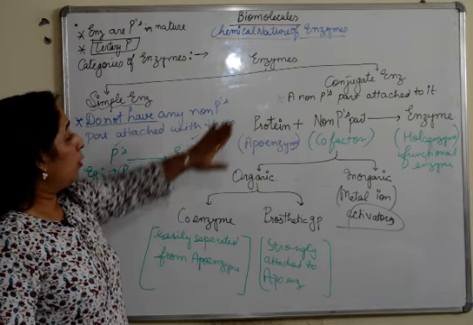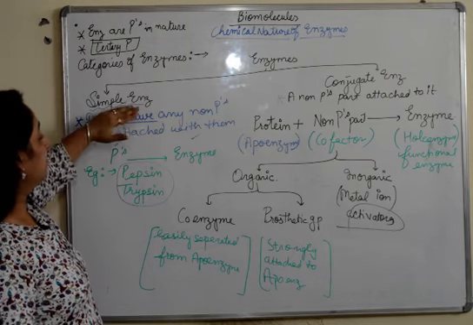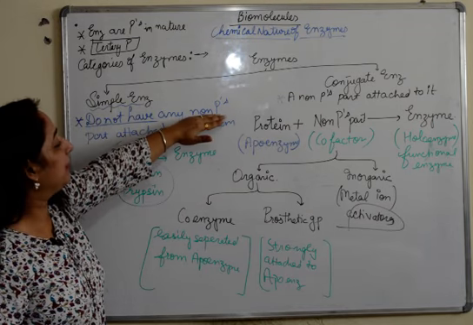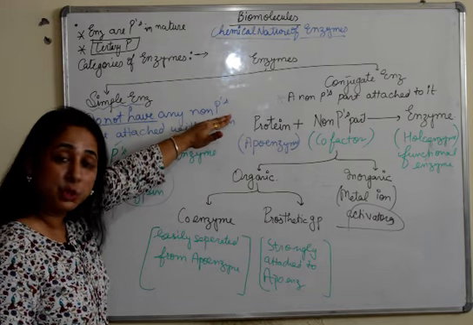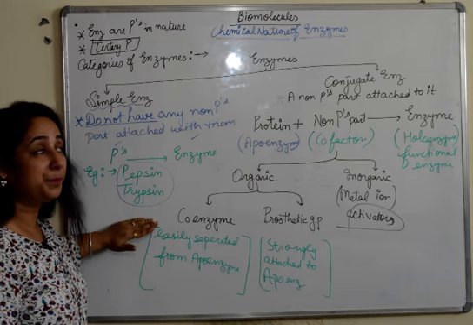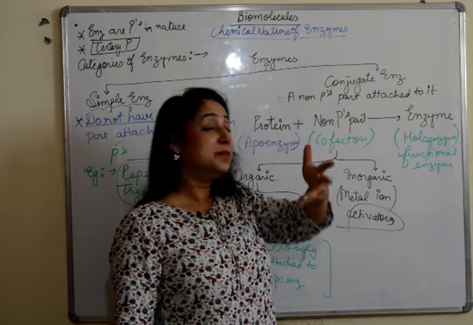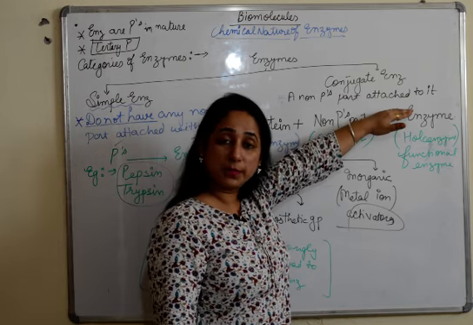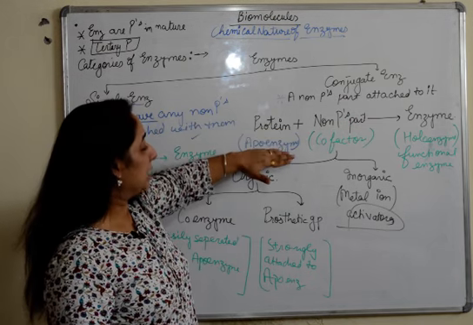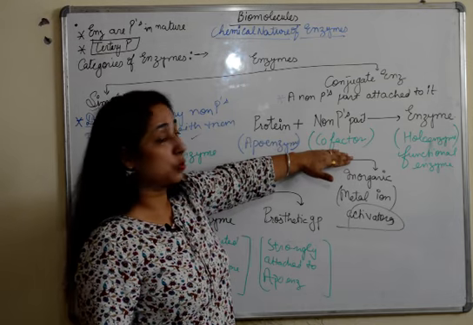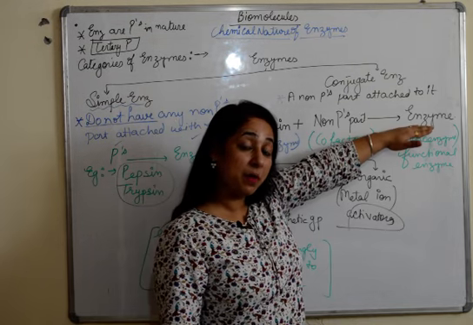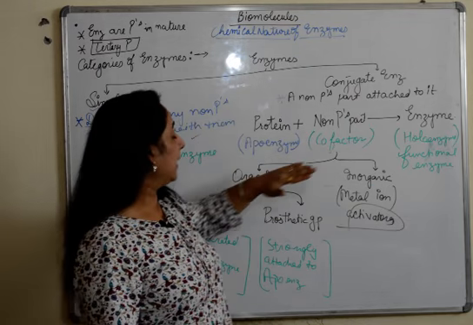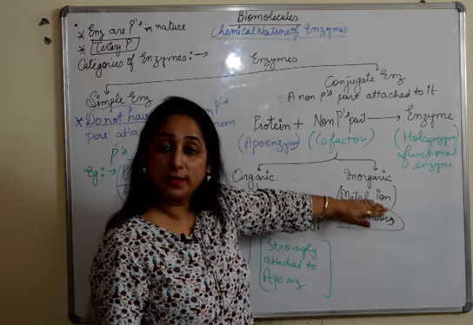So what do we know now? Enzymes basically are simple and conjugate. Simple enzymes are the ones which do not have any non-protein part attached to it. Example is pepsin and trypsin. Otherwise, maximum enzymes are conjugate in nature, which have a non-protein part attached to it. A protein part is known as apoenzyme, non-protein part is cofactor, and the enzyme which is formed by attachment of both is known as holoenzyme.